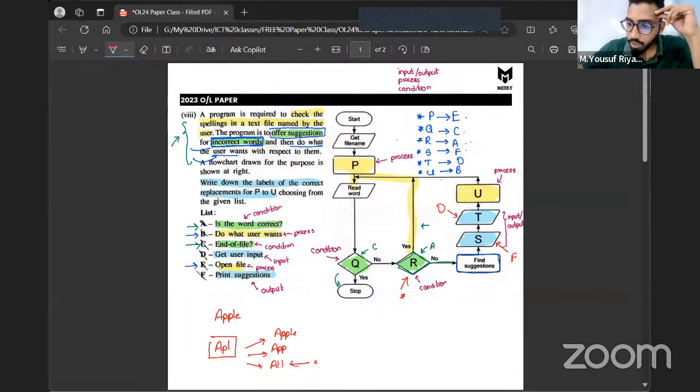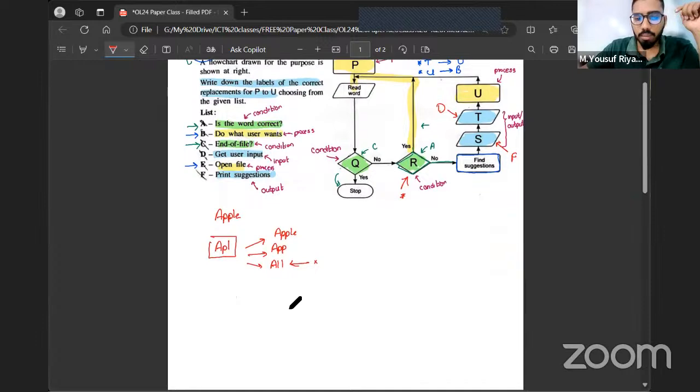Why are we getting the user input here? The reason is, for example, let's say we have a file and this file has an incorrect word. The purpose of this program is to figure out if there is an incorrect word, and if there are no incorrect words, fine. But if there is any incorrect word, we have to correct them.